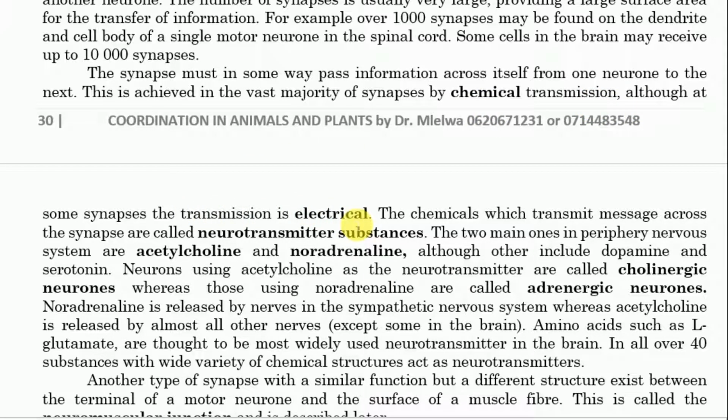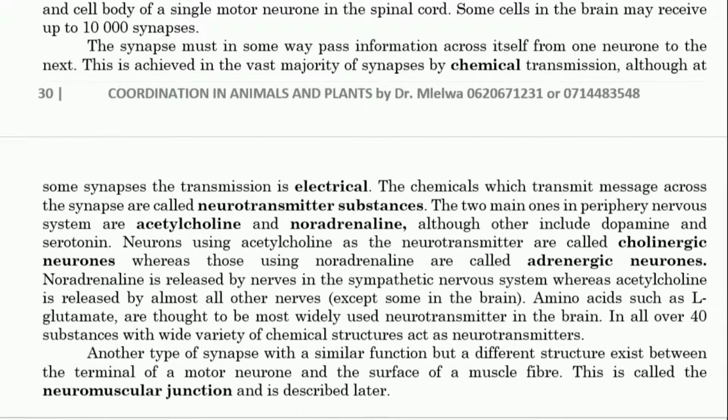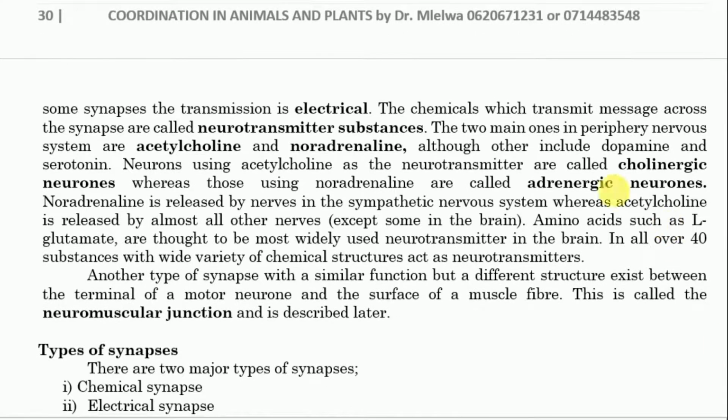So we have the electrical and we have the chemical synapses. The chemicals which transmit messages across the synapses are called neurotransmitter substances. The two main ones in the peripheral nervous system are acetylcholine and noradrenaline. Tumeshazi discuss sana kuhusu acetylcholine na noradrenaline, although others include dopamine and serotonin.